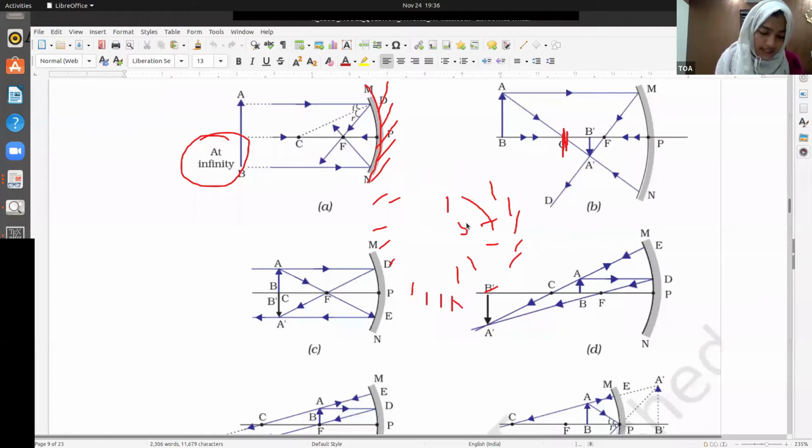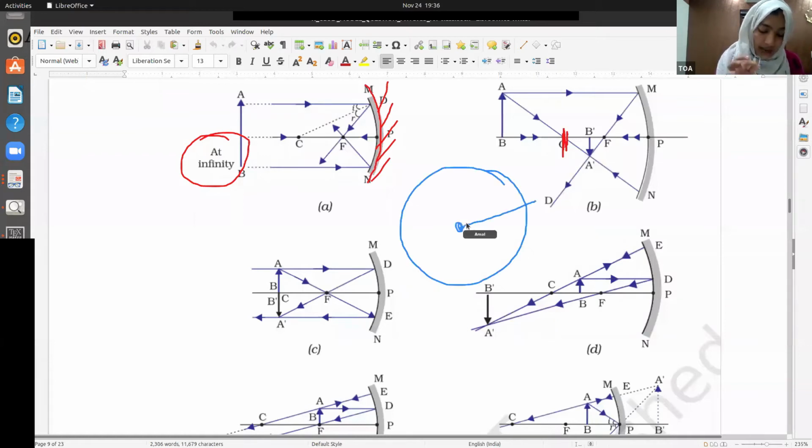Since this mirror is of spherical shape, this sphere must have a radius, right? And this distance is called C, the center of curvature.